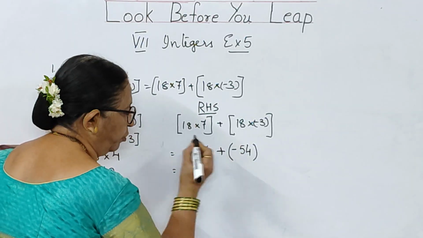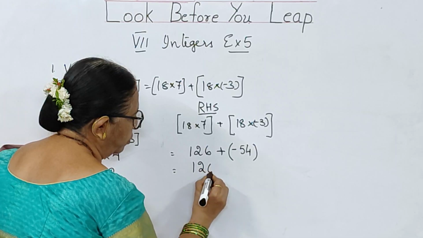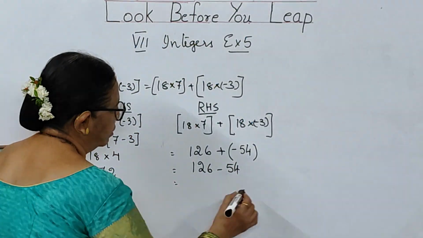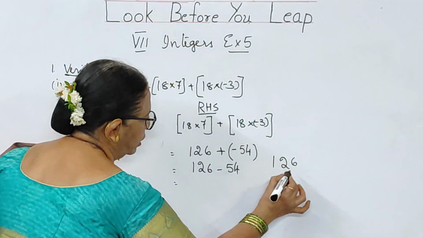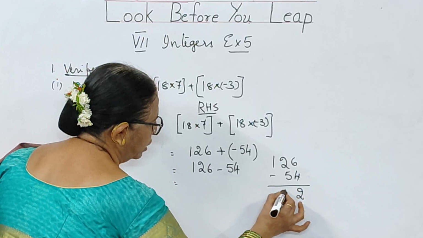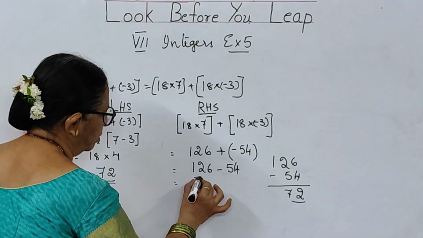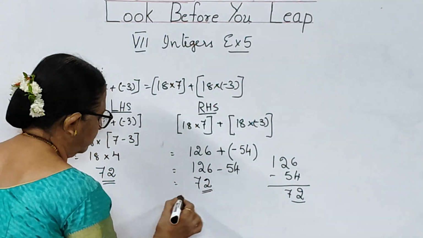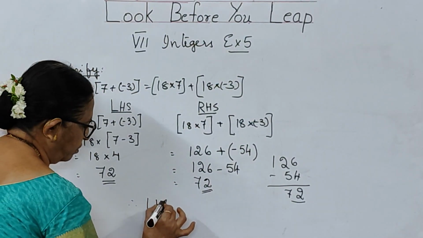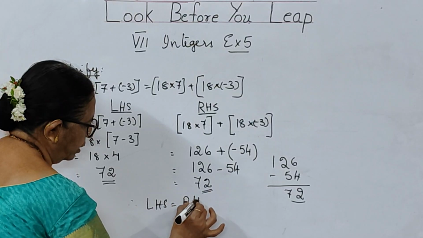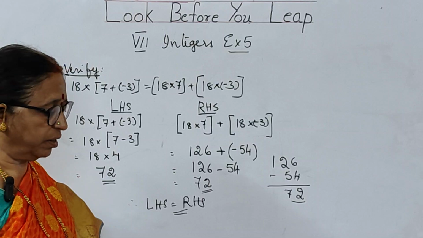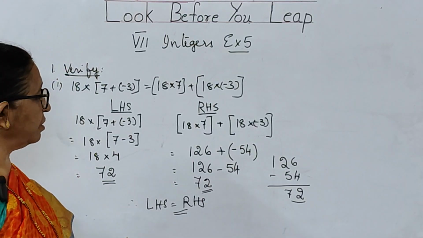Now what you have to do, let me open this bracket. 126 minus 54. So let us subtract this, children. From 126, if you subtract 54, 2 here, 7 here. What is the answer I have got? 72. See, children, are they not equal? So what you will say? LHS is equal to RHS. This is how we have verified this sum, children. So, copy this sum, children.